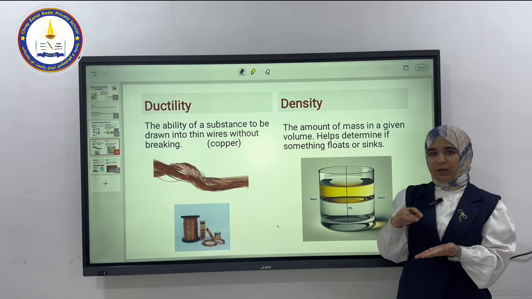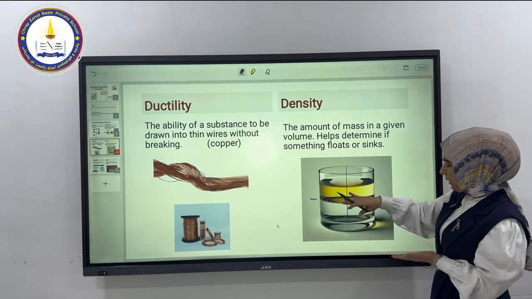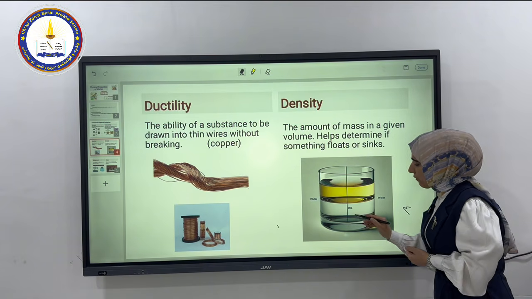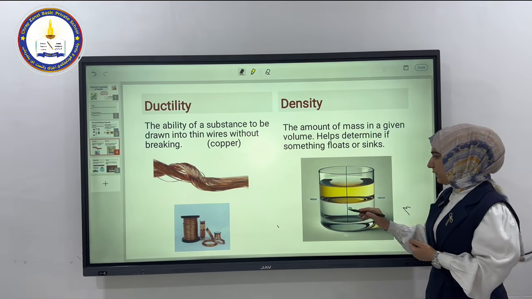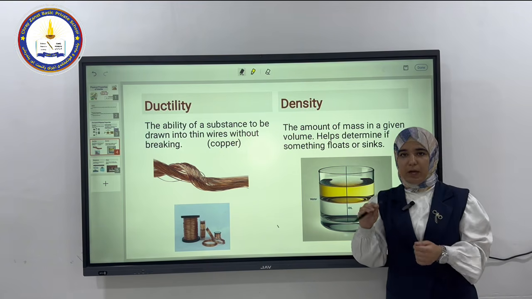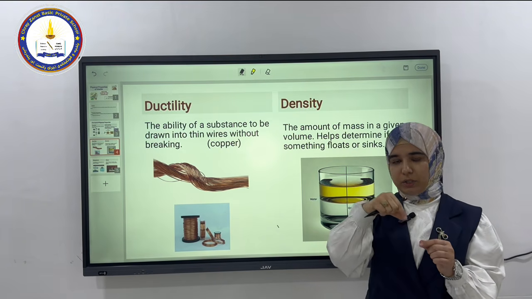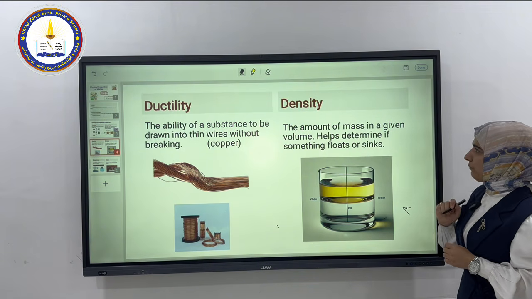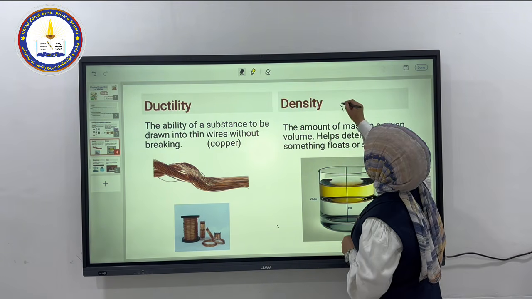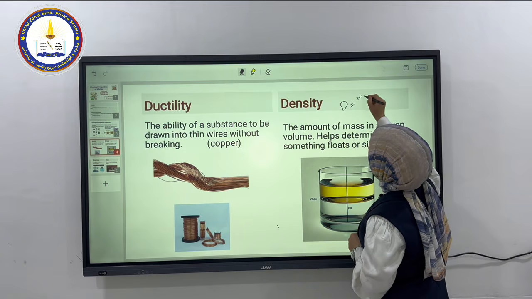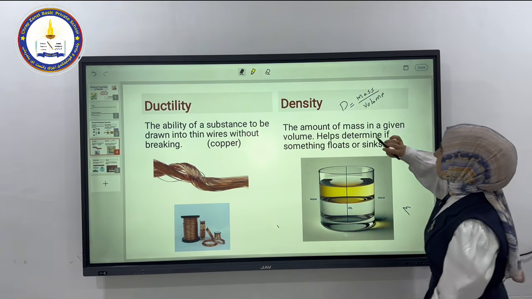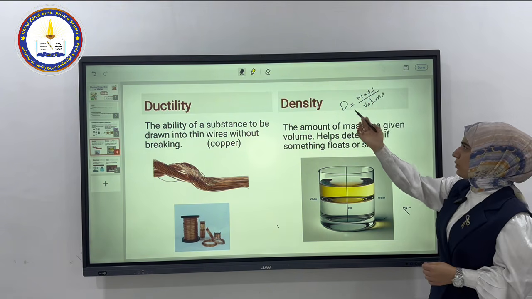Why is the water below the oil? It's because of the density. Because the density of the water is more than the density of the oil. That's why the droplet of oil floats on the water. And also we have a formula for measuring density. We can say density equals mass divided by volume. So if we have mass and volume, we can find the density.